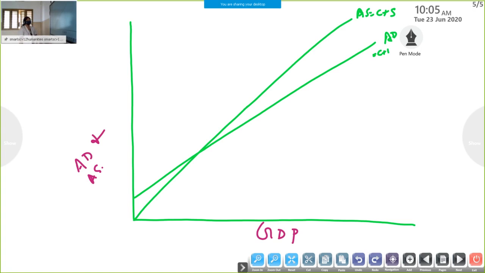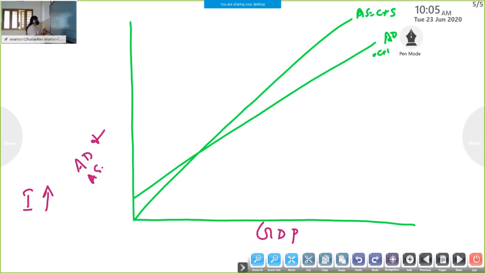So we know changes will happen in other factors rather than income. So suppose investment increases. As a result, what will happen? Aggregate demand also will increase. Investment increases, production will increase, demand also will increase, total expenditure also will increase.